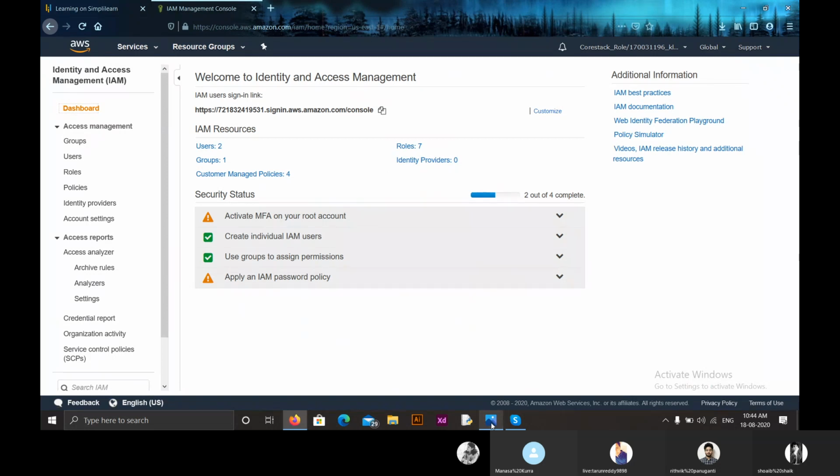So today we discussed what IAM users, IAM roles, and IAM groups are. We discussed how to create IAM users, IAM groups, and IAM policies or roles. And moving on, we also discussed the best practices in order to maintain IAM in a perfect way. So that's all for today.